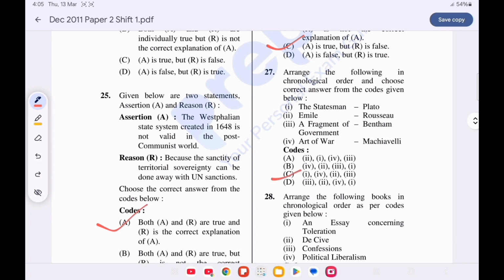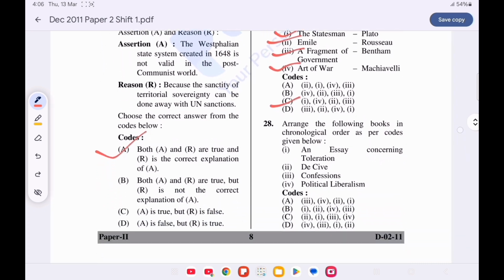Option C is correct. First is The Statesman by Plato in 360 BC. Then is The Art of War by Machiavelli in 1521. Then The Emile by Rousseau in 1762. And the last is A Fragment on Government by Bentham in 1776.